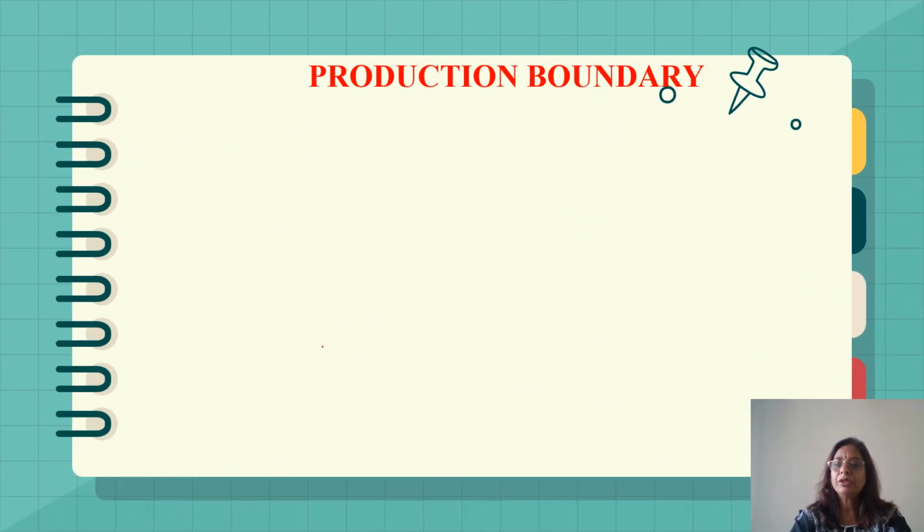This term I utilized in my previous slide when I was explaining the difference between final good and intermediate good. As long as a good remains within the production boundary, it remains an intermediate good. It is only when a good comes out of the boundary that it becomes a final good.